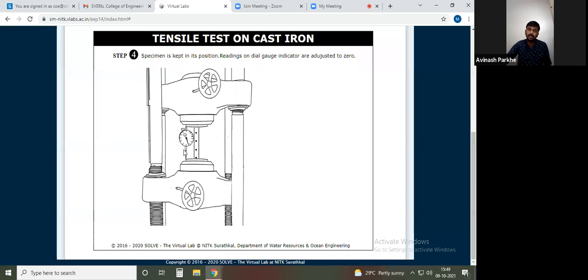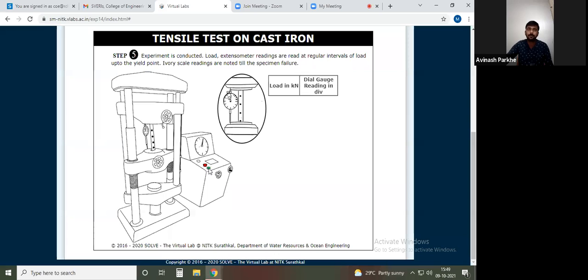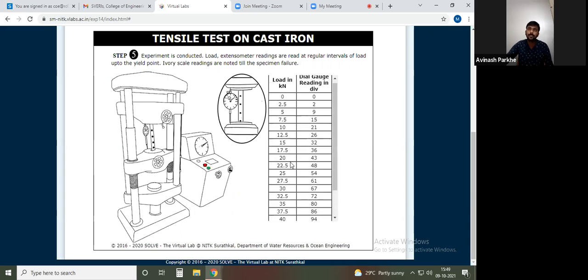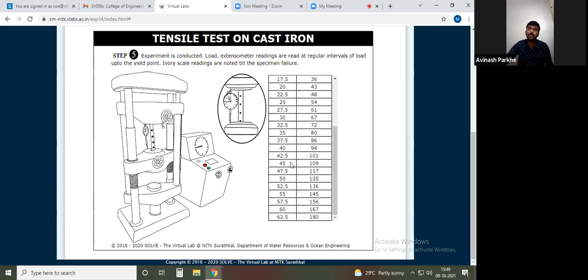Immediately we can attach the dial gauge indicator, here also called the extensometer. Sometimes we can attach one extensometer, or two extensometers as per your requirement or the accuracy required. Now make that dial indicator equal to 0. If I click here, it will show the 0 reading. Same procedure, start the machine. Machine is started, load is applied. Which load? Again tensile load we are applying. Load versus dial gauge indicator readings we are seeing here.